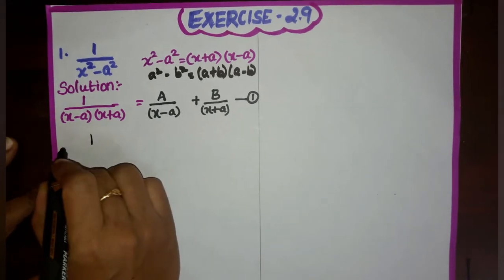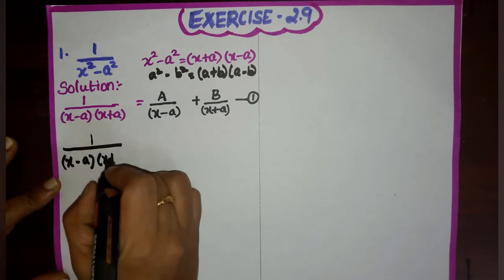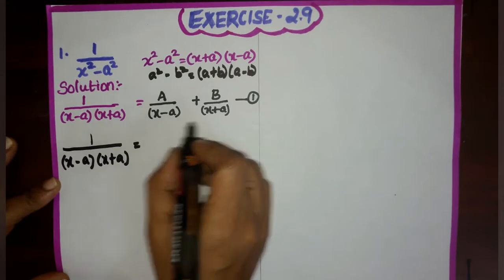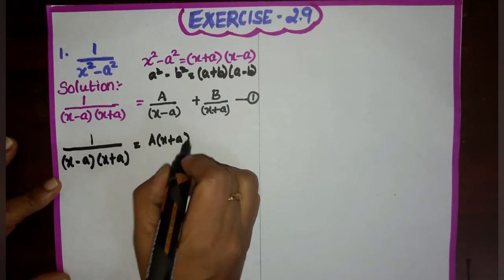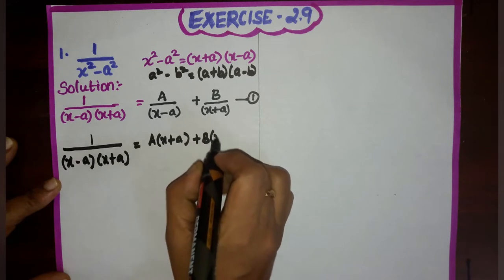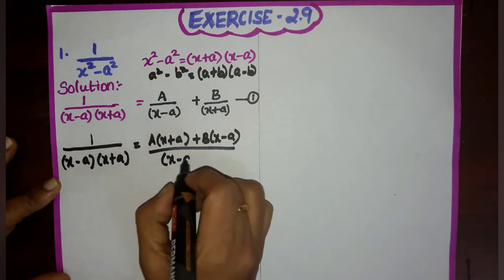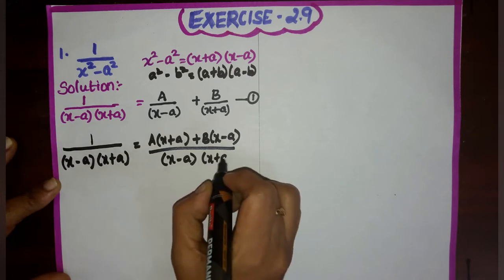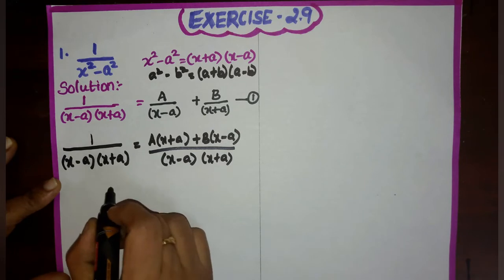1 by x minus a into x plus a. Here we need to take LCM. Then we get a of x plus a plus b of x minus a by x minus a into x plus a. Since we have the same denominator, we need to equate the numerators.